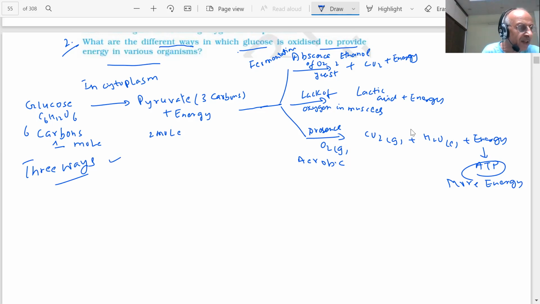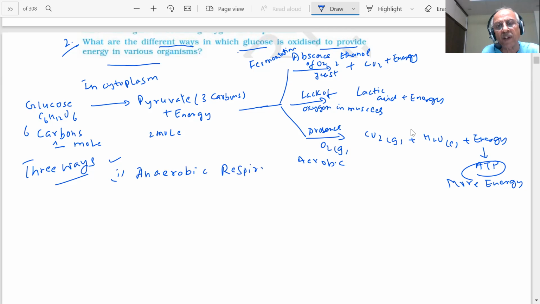So students, what are the processes, the breakdown, how is it happening? The first, glucose breaks down into pyruvate, which is a 3-carbon molecule, in the cytoplasm. Pyruvate further breaks down in 3 different ways. What are the 3 different ways I discussed? Anaerobic respiration, students.